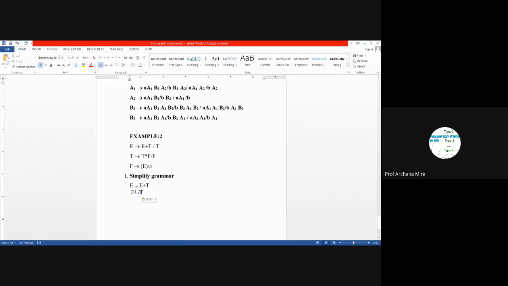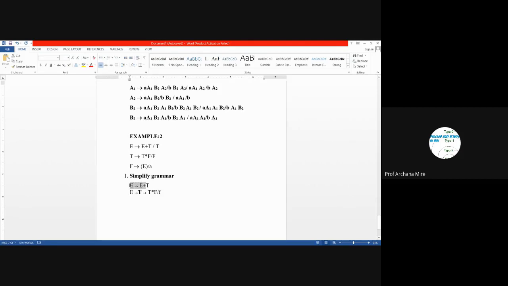So how to remove that? For that we need to replace this T with the productions of T. So there exist 2 productions of T. One is T leads to T into F, and another is T leads to F. So there we will need to add one more production rule here, F. This E plus T production rule will remain as it is.